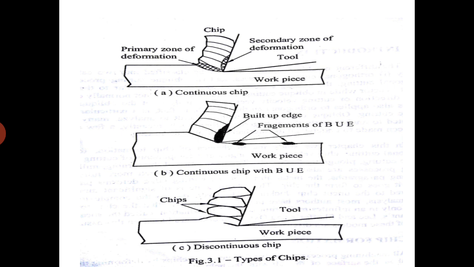First diagram indicates continuous chip. Second diagram indicates continuous chip with built-up edge. Third diagram indicates discontinuous chip.